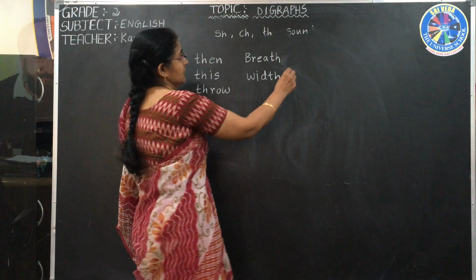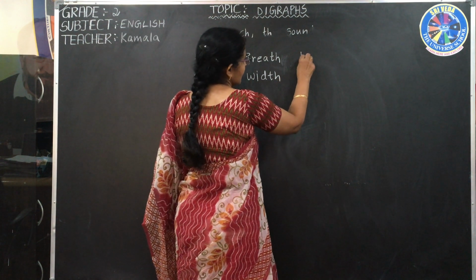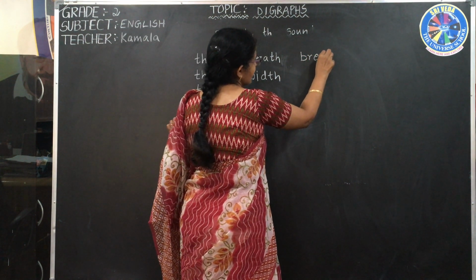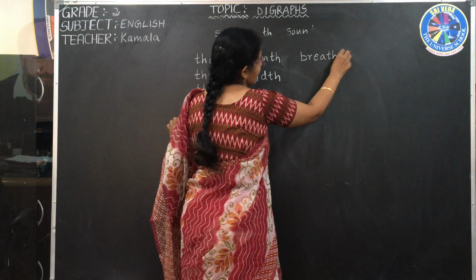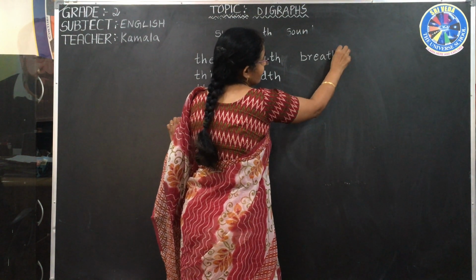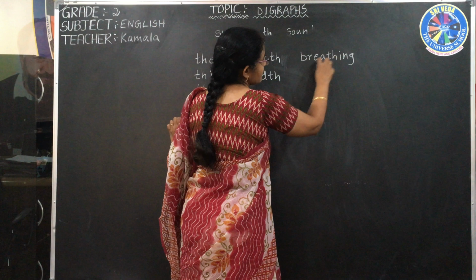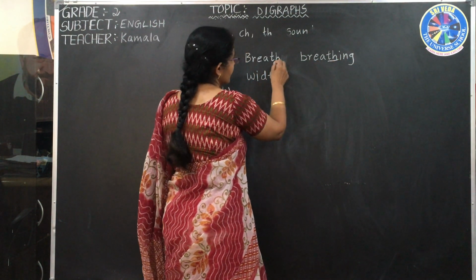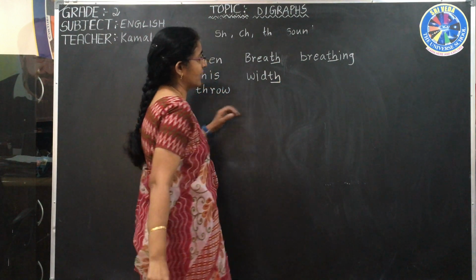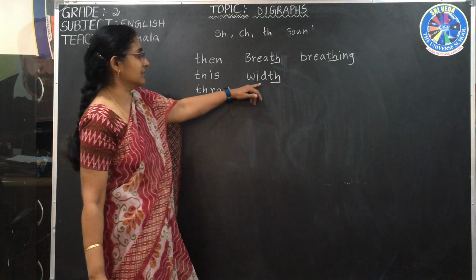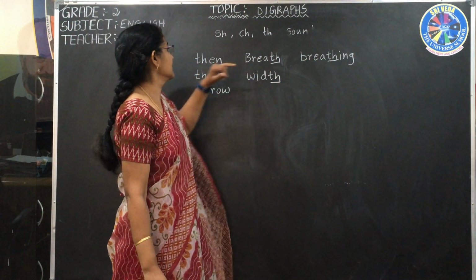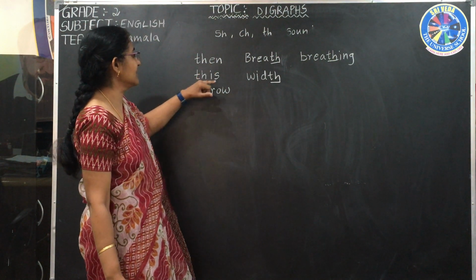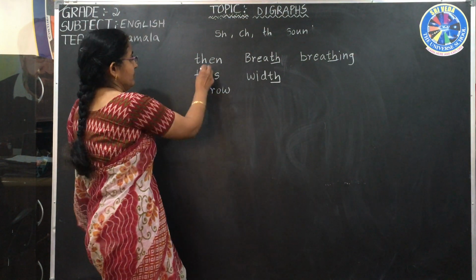Now, if we want to see it in the middle, breath is breath, but if we add ing, it becomes breathing. Here it is in the middle. Here we are getting the th sound at the end of the word with breath, and at the starting with throw.